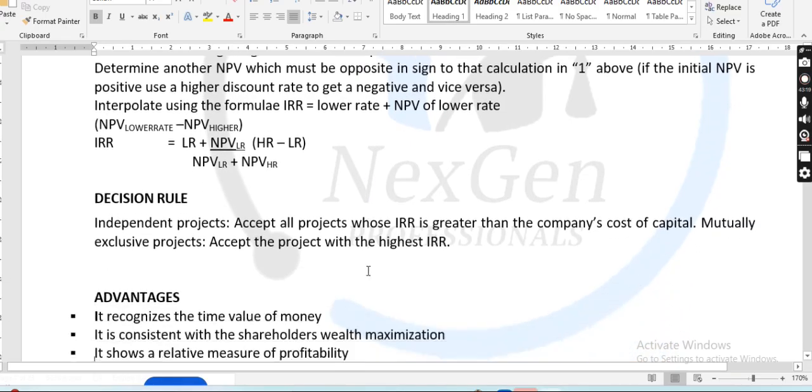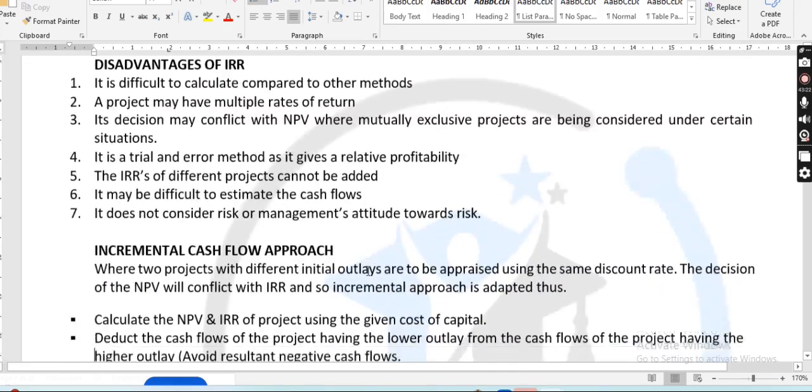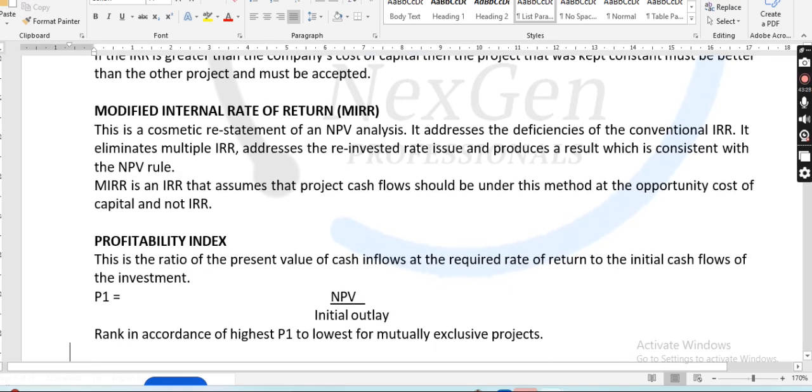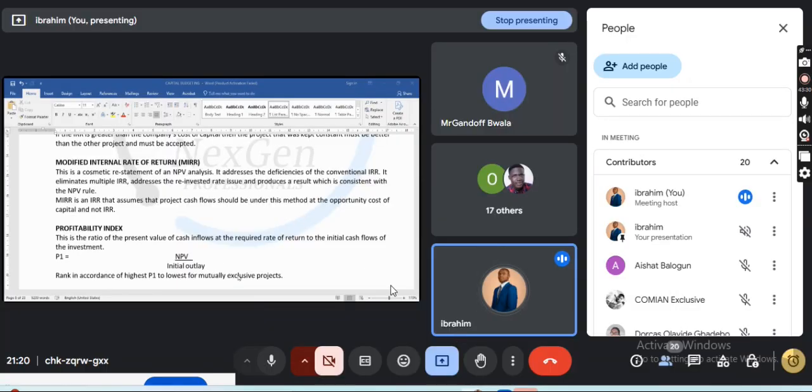Let's quickly move ahead. We have the advantages and disadvantages of that. Now, there's what we call the modified internal rate of return, class. When you are not satisfied with the internal rate of return, the question could say use the modified internal rate of return, and it has a formula. I forgot to include the formula here. The modified internal rate of return assumes that project cash flows are reinvested at the opportunity cost of capital.